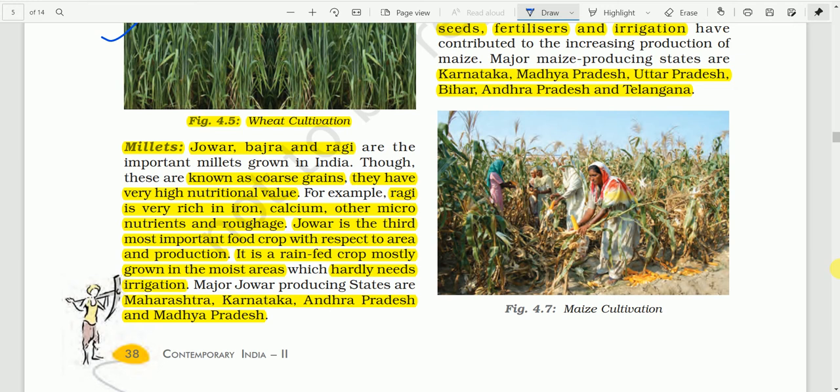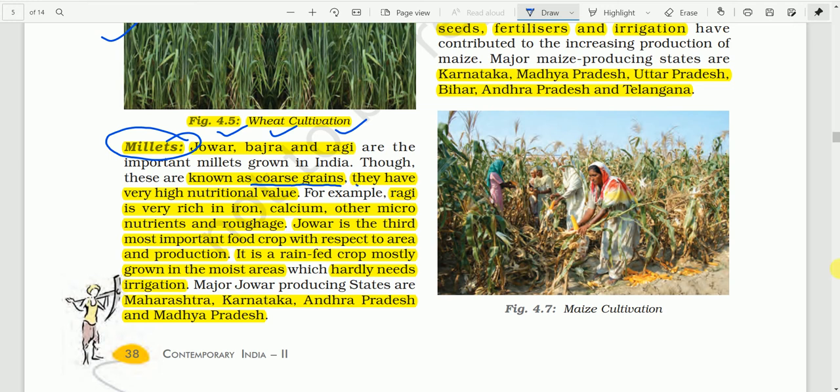So let us continue. Next we have millets. We have three types of millets grown in India: Jawar, Bajra, and Ragi. These millets are also known as coarse grains, coarse food grains. Coarse means big.